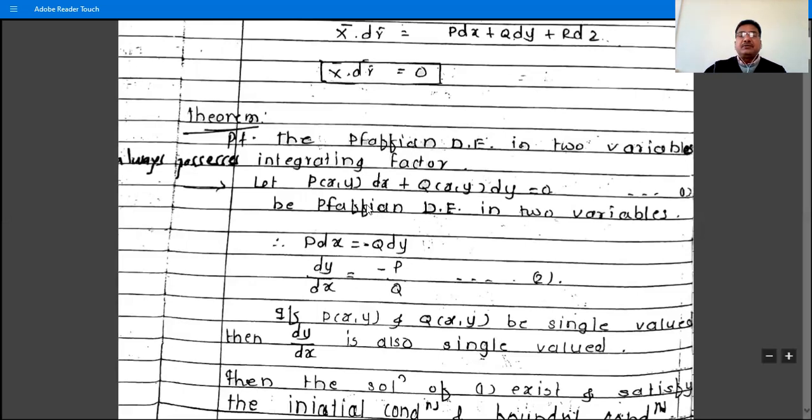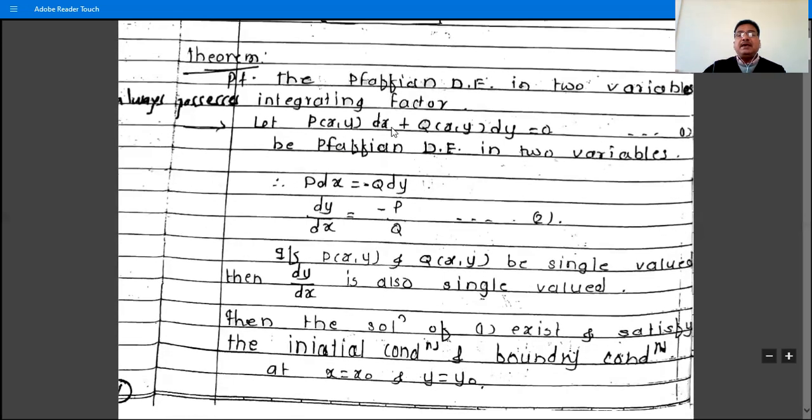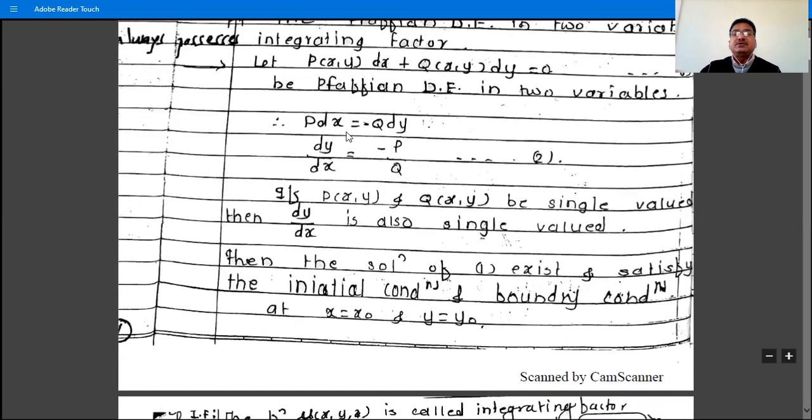Okay, so let P(x,y) dx + Q(x,y) dy = 0 be a Pfaffian differential equation. What we have to show is that this equation always possesses an integrating factor. Therefore P dx = -Q dy, so dy/dx = -P/Q.